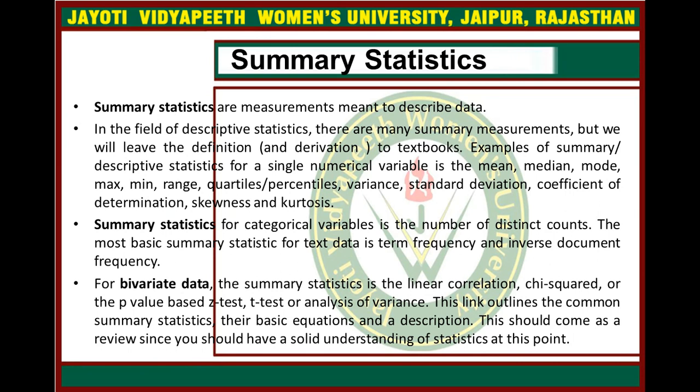Examples of summary descriptive statistics for a single numerical variable are the mean, median, mode, max, min, range, quartiles, percentile, variance, standard deviation, coefficient of determination, skewness and kurtosis. The summary statistics for categorical variables is the number of distinct counts, right?